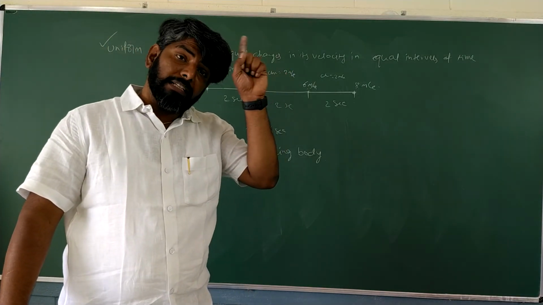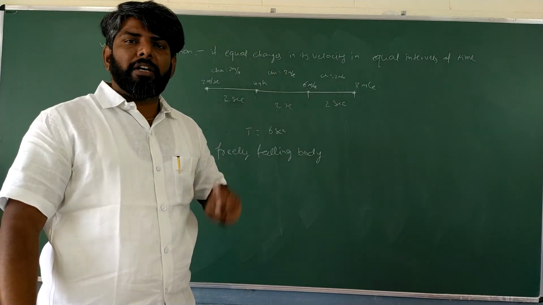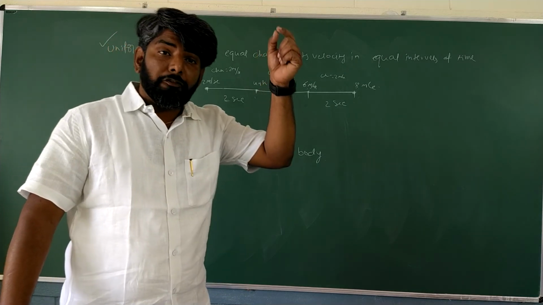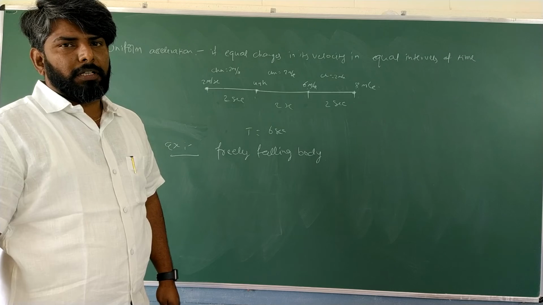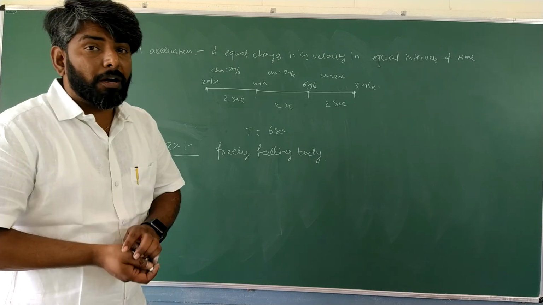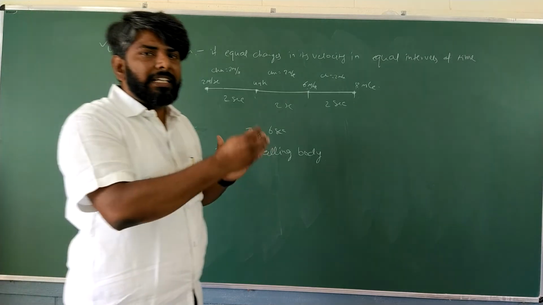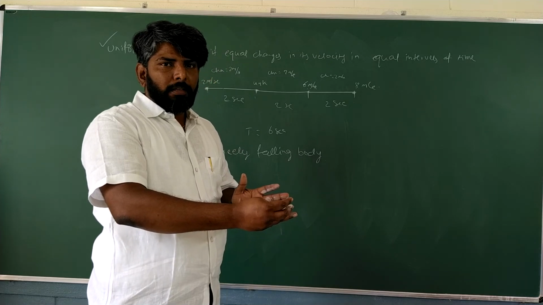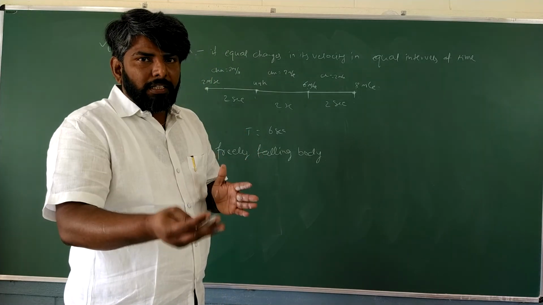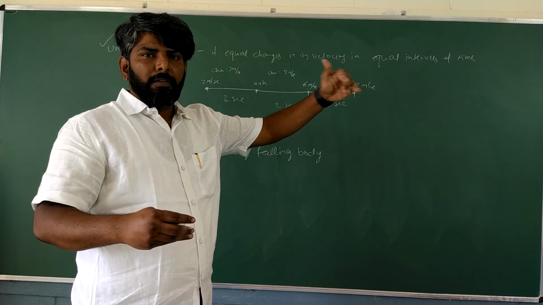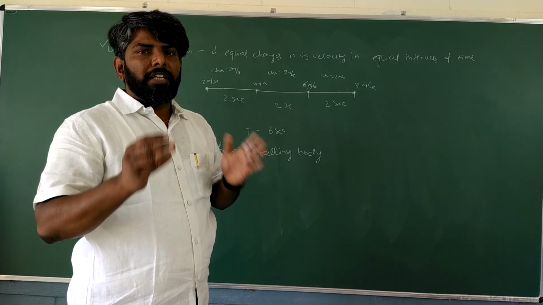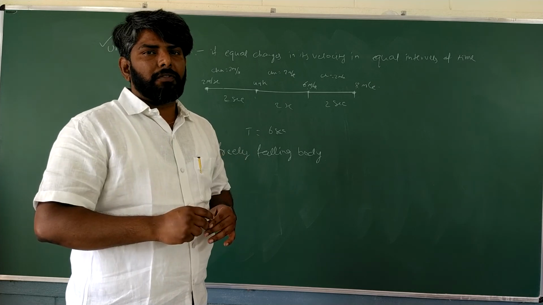That's it. So uniform acceleration means the change in velocity is equal in equal intervals of time. The velocity is in increasing order only, right? But the change is equal in equal intervals of time.